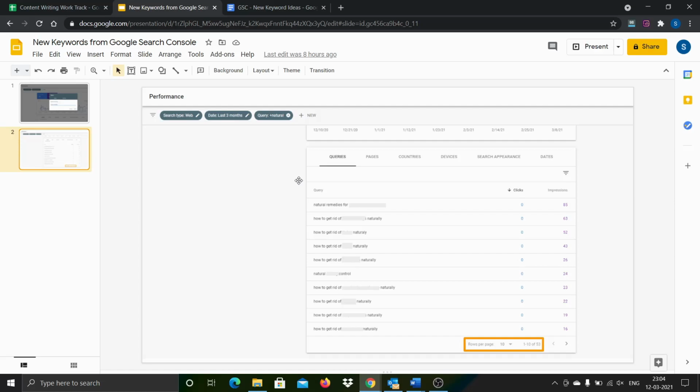What you need to look for is, for each article, check if any complementary words or keywords that you have not targeted have started appearing for your articles. If that is the case, the indication is that there is no very strong content on the web for those terms.